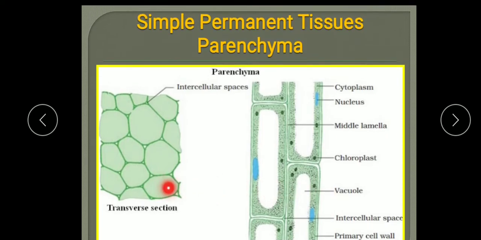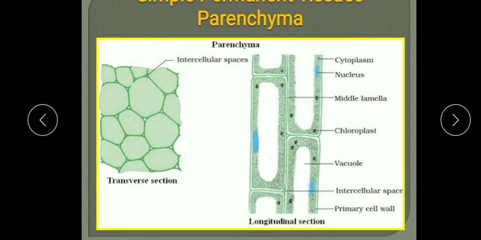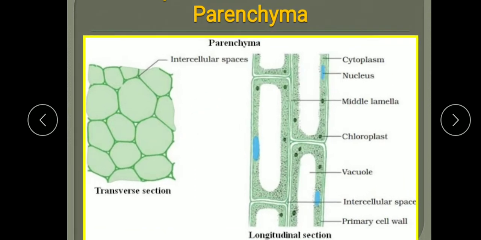Now what is the function of this parenchyma tissue? It stores food material, like in potato and sweet potato. It provides support also, because we call it a supporting tissue. It is the basic packing tissue, and forms the bulk of the body. So it is the basic packing tissue.